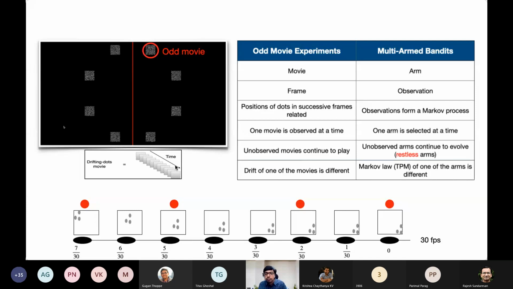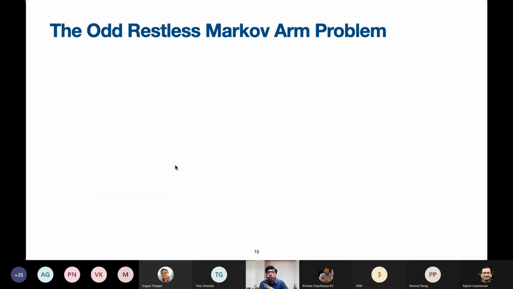Now, the drift in one of the movies being different from the drift of all the other movies, which is the anomaly in this problem, is analogous to saying that the transition probability matrix of one of the Markov processes is different. So combining all of these ideas together, this is what we call the odd restless Markov arm problem. This is an abstraction of the experiment that we saw. This is the model that we are going to carry forward to analyze. Of course, there may be a lot of simplifications in this model. I will come to address those towards the end of the talk.